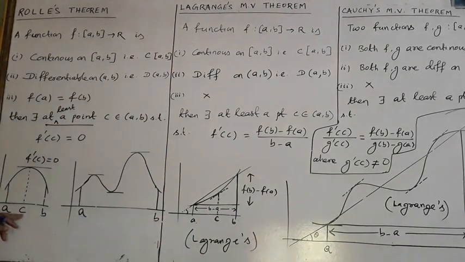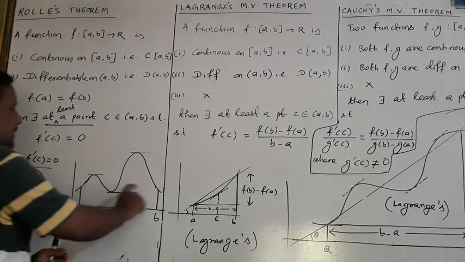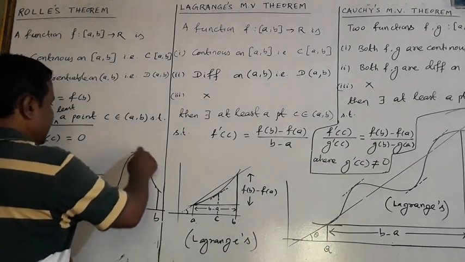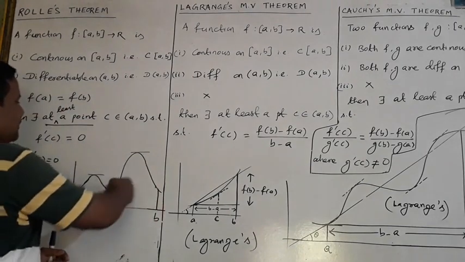Look at the second figure. In the first figure, at the point C, this is the tangent where f dash C is 0, f A is equal to f B. It means after bending it again came to the same height. So at least I have found at least a point C where f dash C is equal to 0. Here look at this curve. Here f A is equal to f B. The curve is bending. Okay, many times it bends.